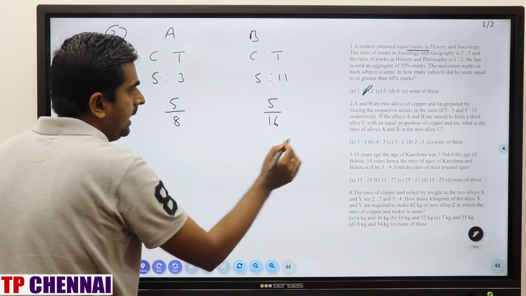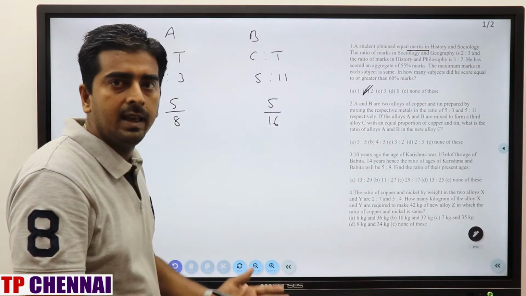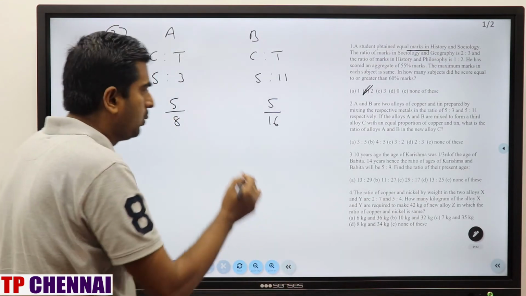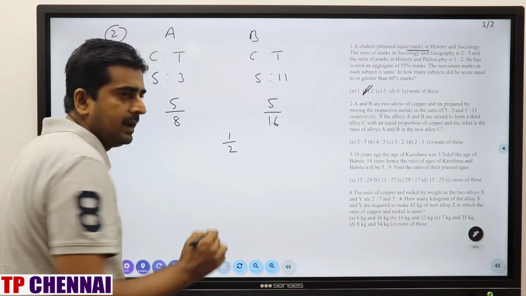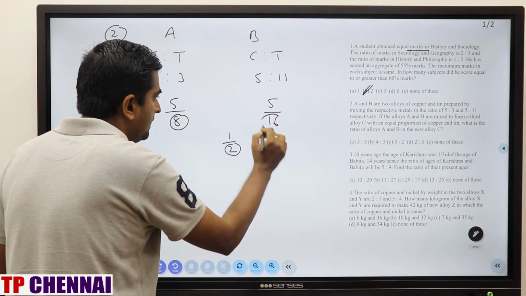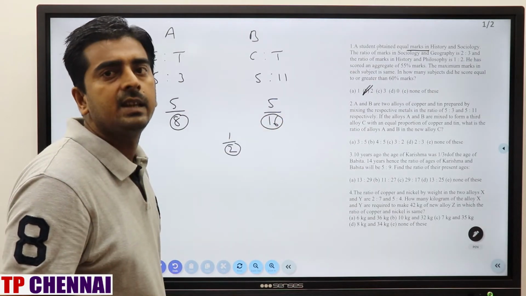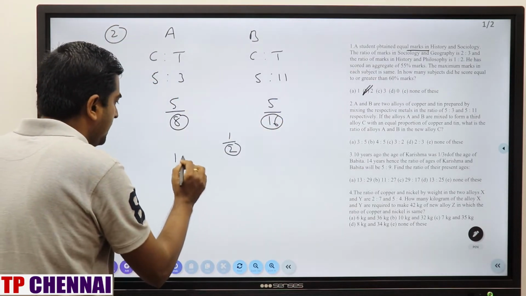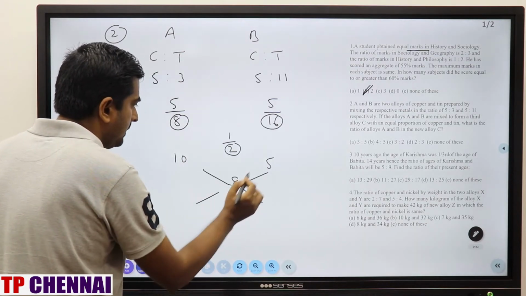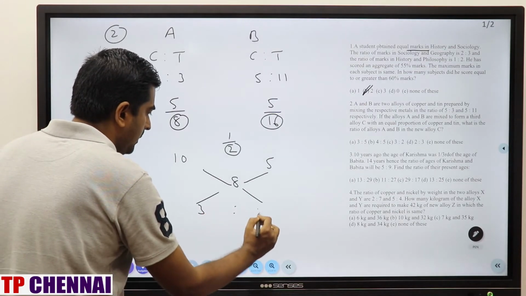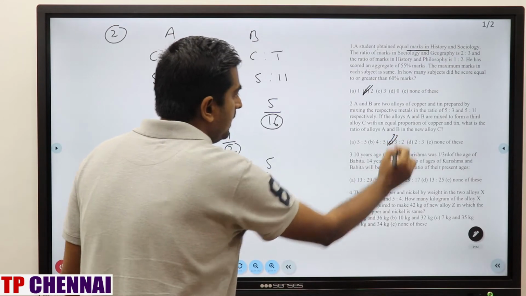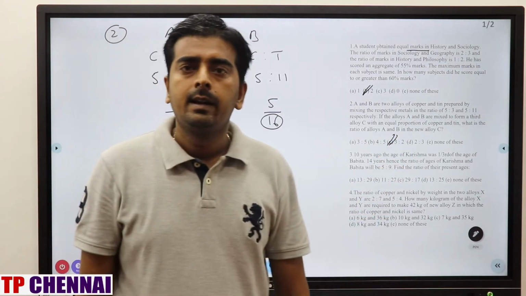And while we are mixing A and B into the third alloy C, the ratio should be the same, that means 1:1, so total is 1 by 2. The copper part in that is 1 by 2. Now 8, 2 and 16: what is the LCM? 16 is the LCM. So this is 10, this is 5, this is 8. So what is the ratio? 3:2. So my answer is 3:2, which is the second option. Clear?